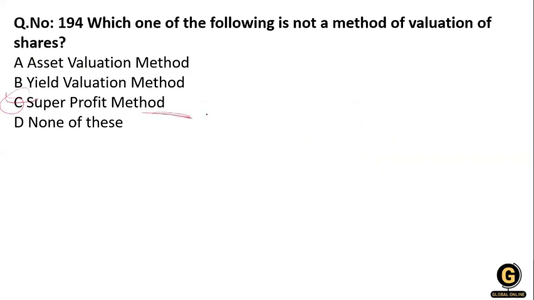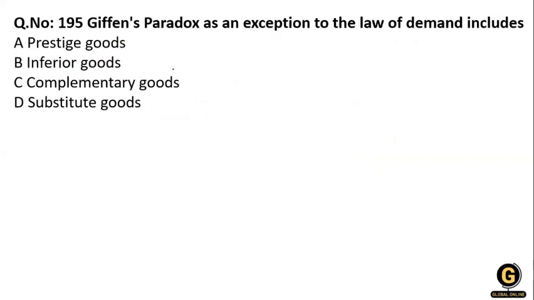It's used when we calculate goodwill. Okay, so for the valuation of the share, we calculate the asset valuation method and the yield valuation method. Clear? Now the Giffen paradox as an exception to the law of demand,